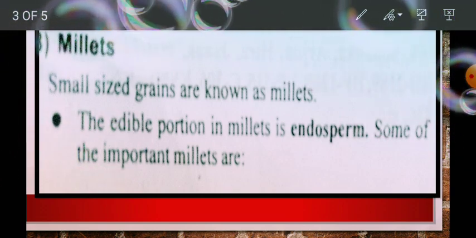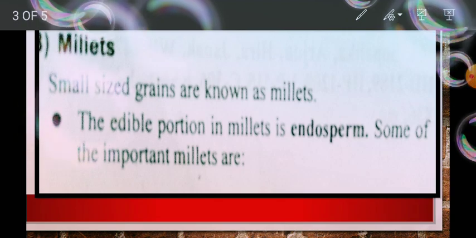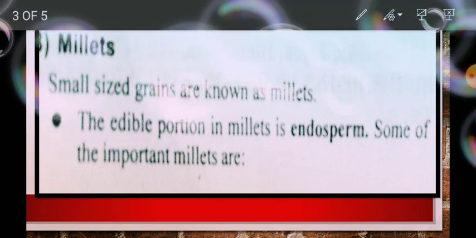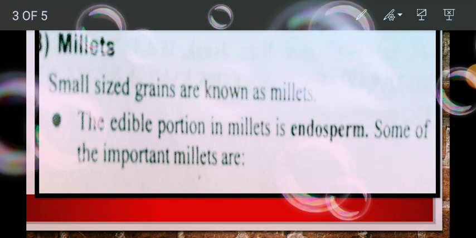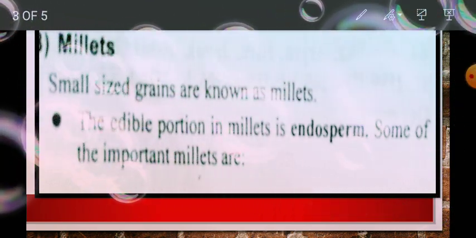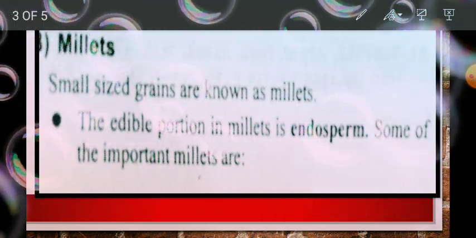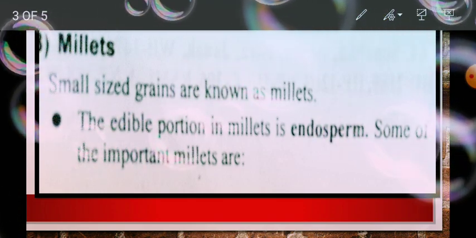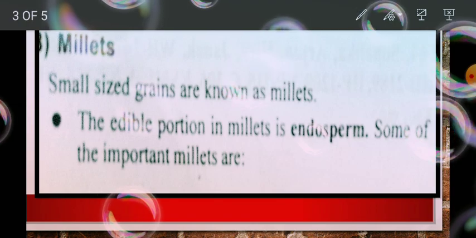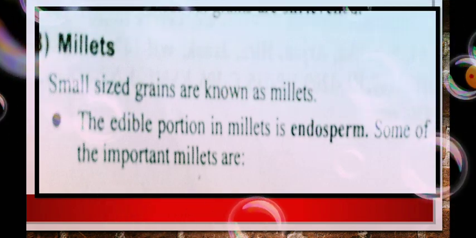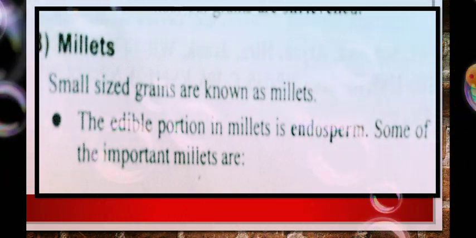The edible portion in millets is the endosperm. Basically, the main food source in the case of millets is the endosperm. So we take the endosperm as a food source. Now, what are the different types of millets? Let's start.